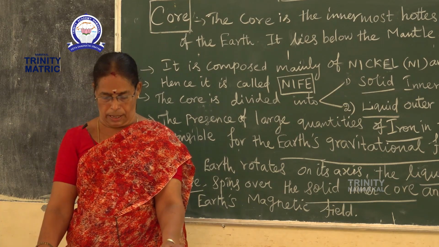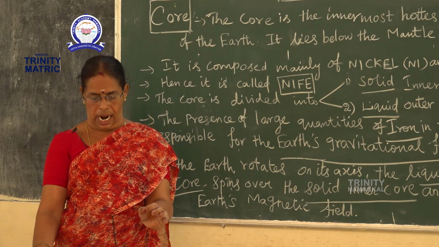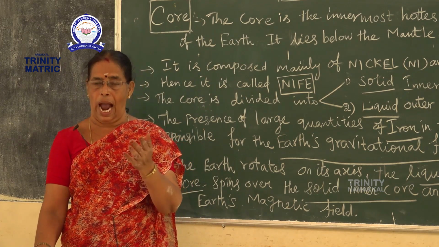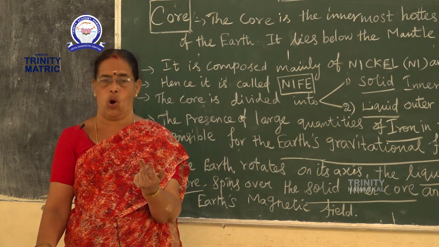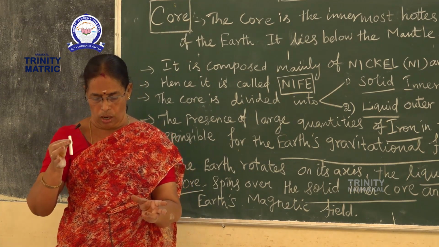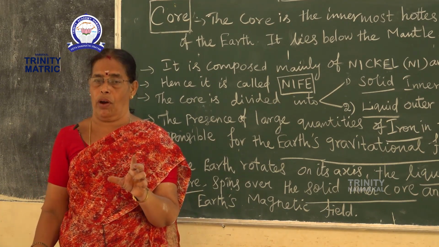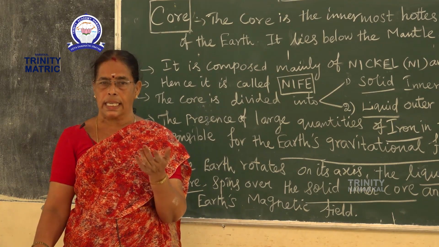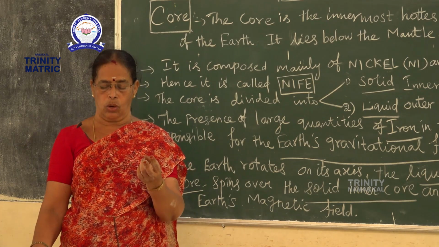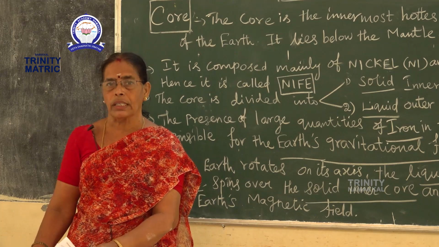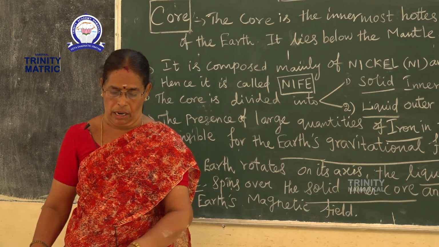Now what about the plants, animals and layers? That is a fossil. Limestone and sandstone, chalk, gypsum and coal are examples of sedimentary rock. What are the examples for sedimentary rock? Chalk, coal, limestone and gypsum. These are the sedimentary rocks.